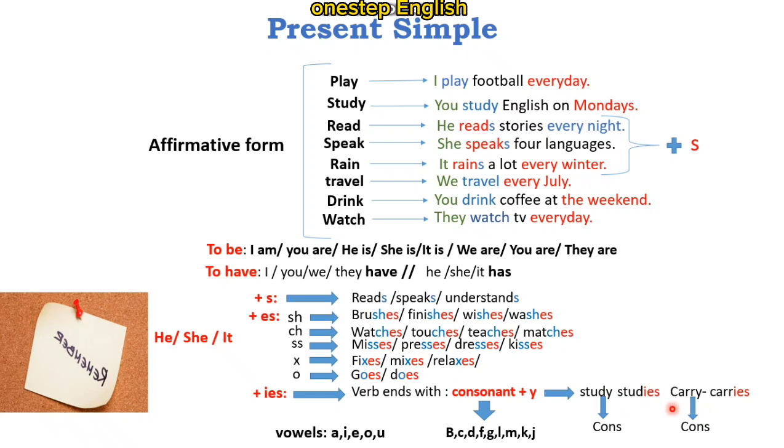Another example is the verb to carry. Carry, consonant plus y, so we have carries, ies. But be careful, please, it's not the same as enjoys, because enjoys is with o, a vowel, vowel plus y. Or plays, it's with vowel plus y.